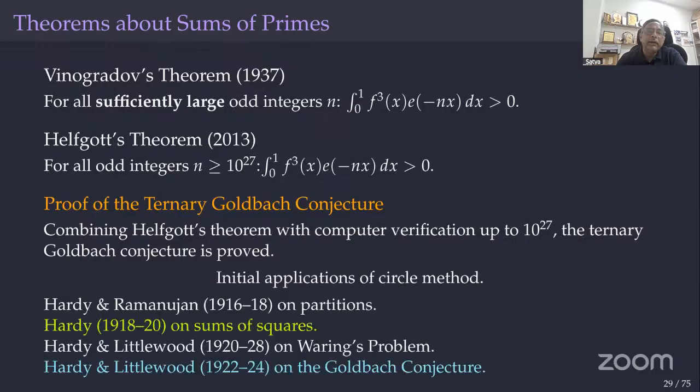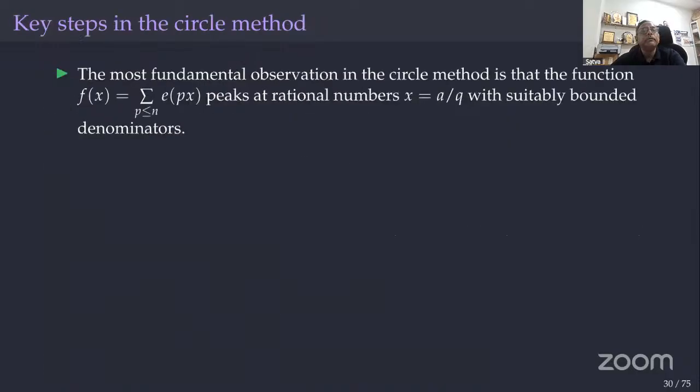So the initial applications of the circle method are like this. Hardy and Ramanujan used the circle method from 1916 to 18 for partition theory. Hardy used it for sums of squares. Hardy and Littlewood, 1920 to 28, used it on varying problems, including the Goldbach conjecture. And of course other people also. The most fundamental observation of the circle method is that the function f of x peaks at rational numbers a by q with suitably bounded denominators. So how to evaluate the integral now?